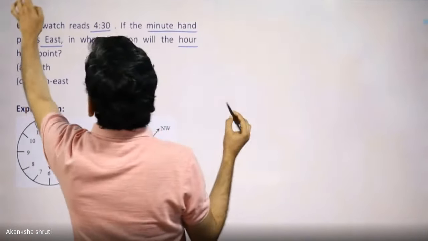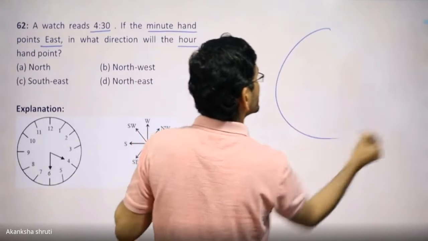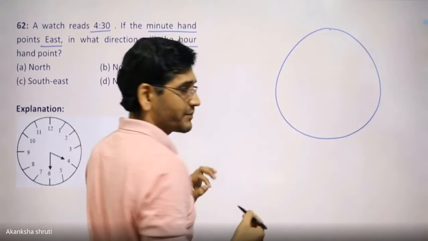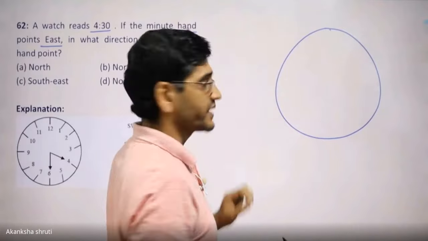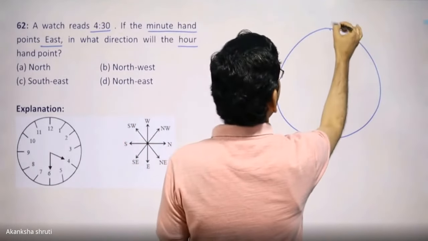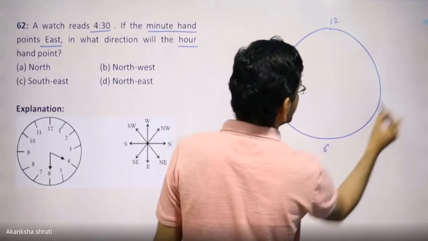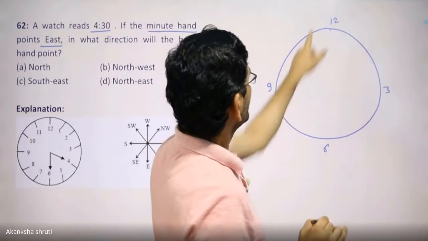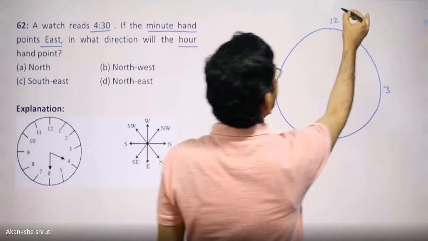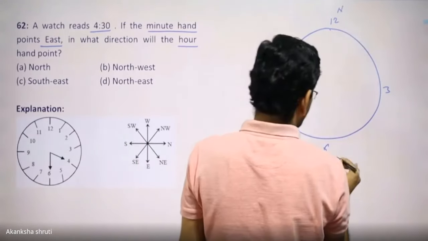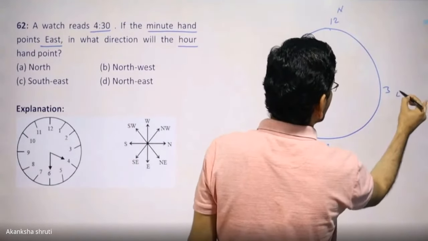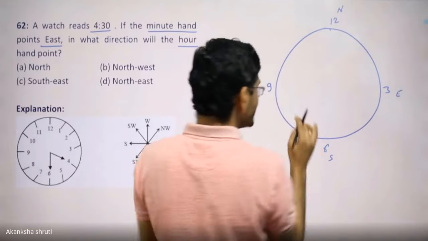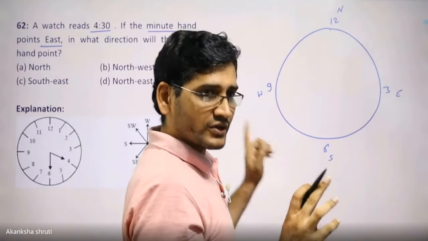Students, for a question related to a clock, you must draw the clock even in the examination on rough paper. Okay, that is very important. You always quickly mark this 12, 6, 3. Students, so quickly draw the clock. Mark this 4 point. Mark this as north, this as south, this as east, this as west. These are the original markings, not as per the question.